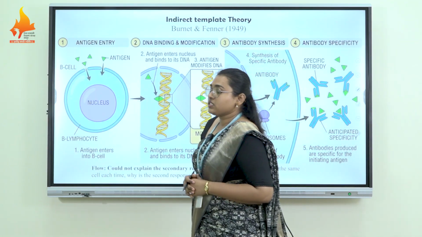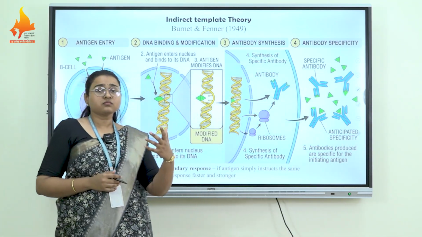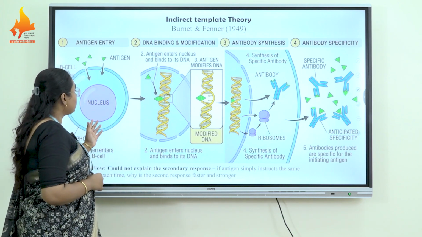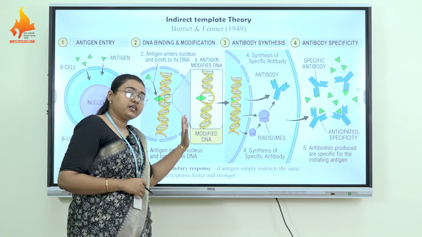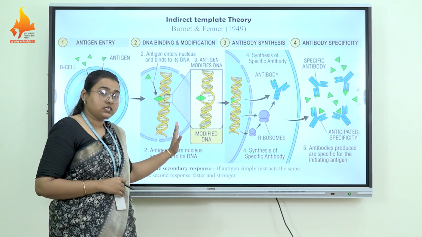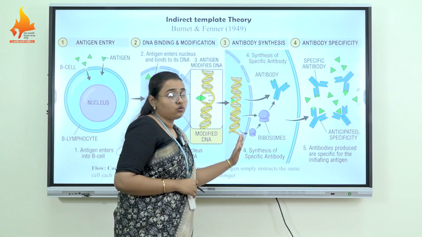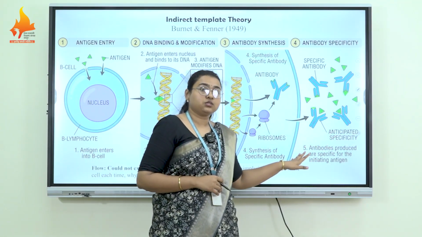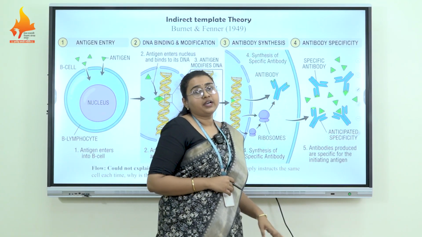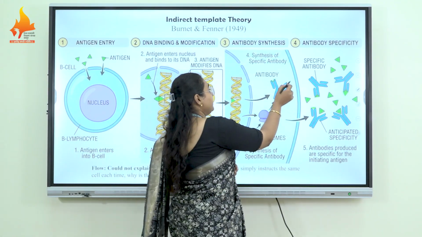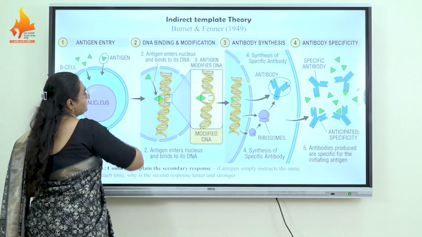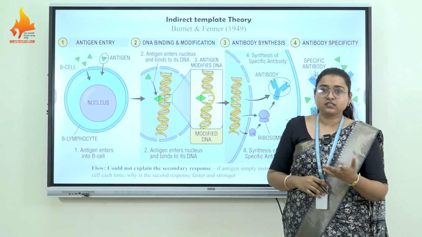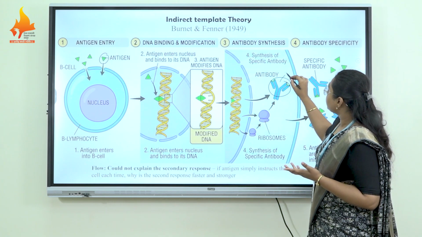This theory suggests that the antigen first enters into the B cell, the B lymphocyte, and then the genome of the antigen is incorporated into the immunocompetent B cell's genome, and then this genome is transcribed and translated, and the protein formed from this translation process is then folded into that antibody, and this antibody is specific to that antigen.